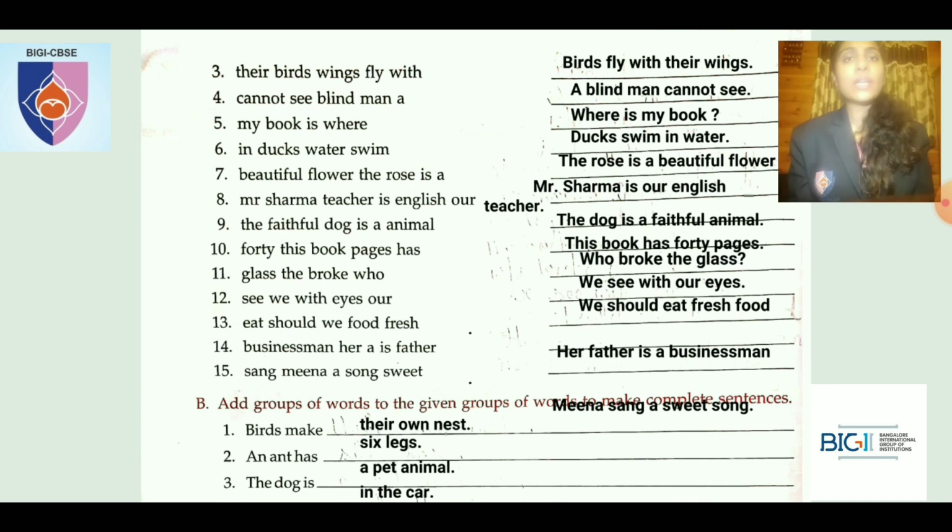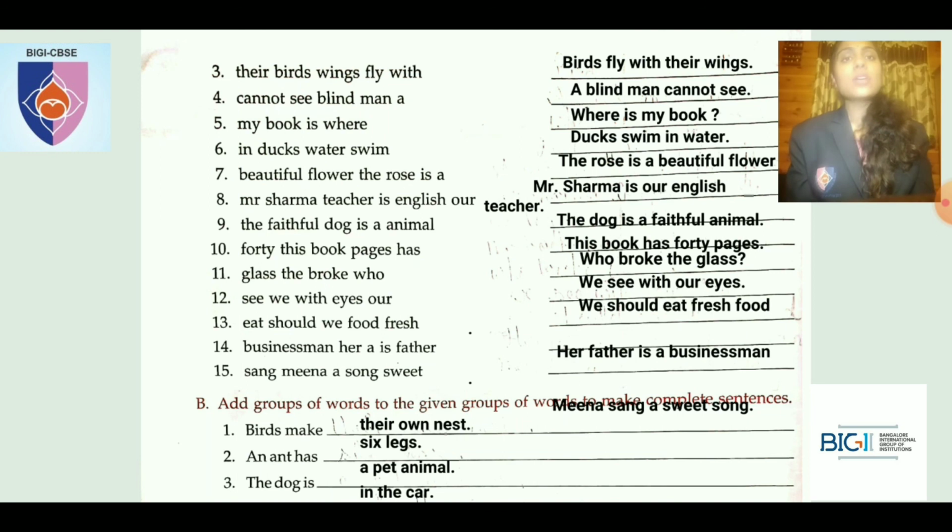So the 11th one is glasses, the broke who. So how will you write? Who broke the glasses? So as I told, where, when, who and all will come first. So it will be who broke the glasses? Question mark. W will be in capital.